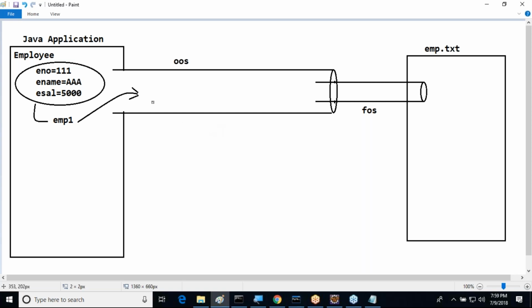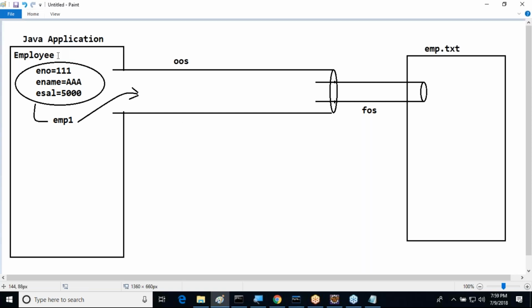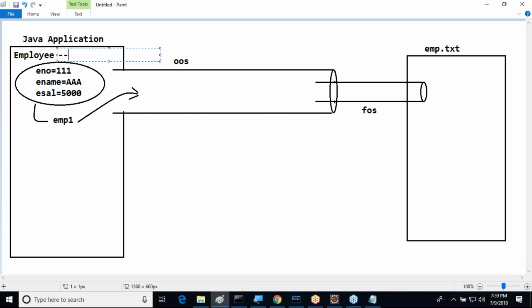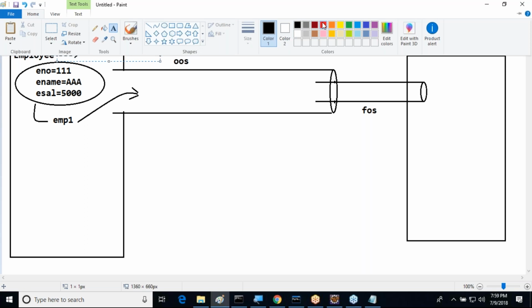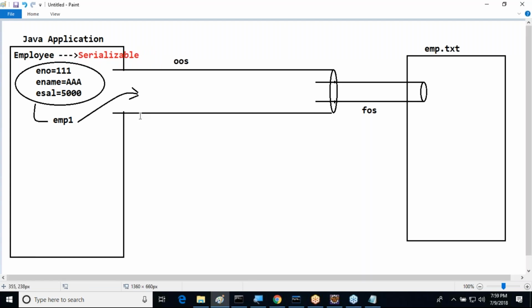If you want to make any object eligible for serialization, what we have to do here is we must implement the Serializable interface. What is this Serializable interface? Actually, it is a marker interface.